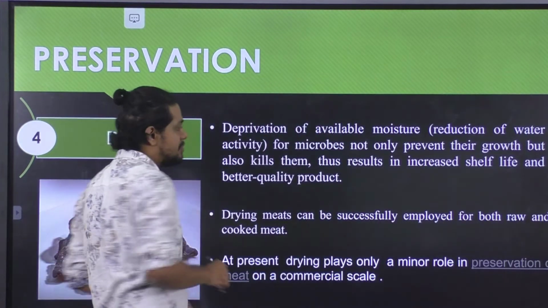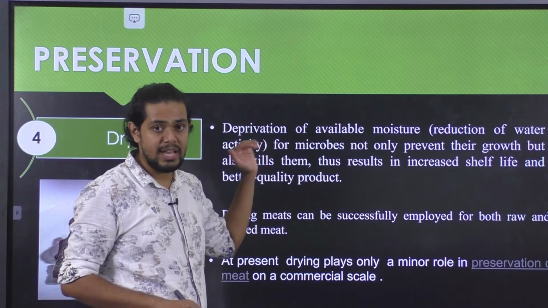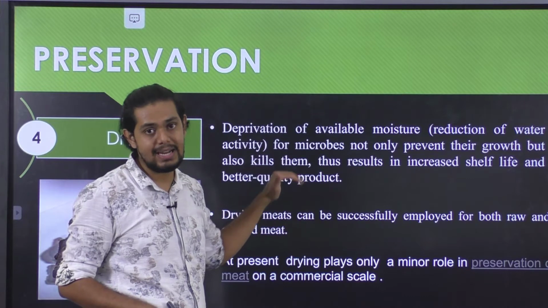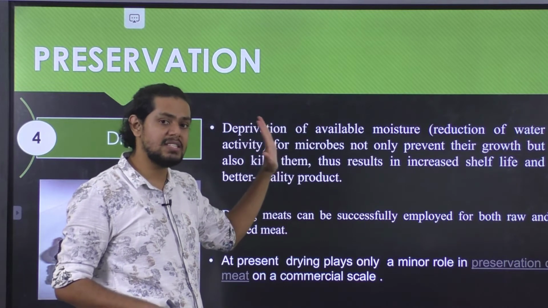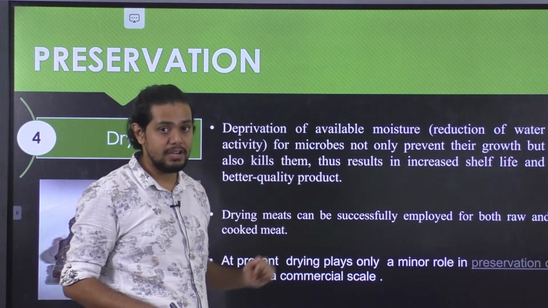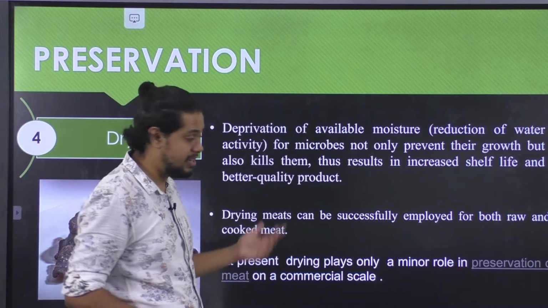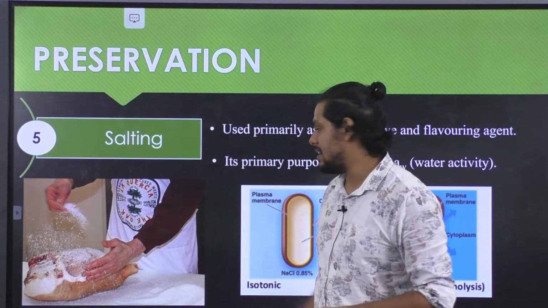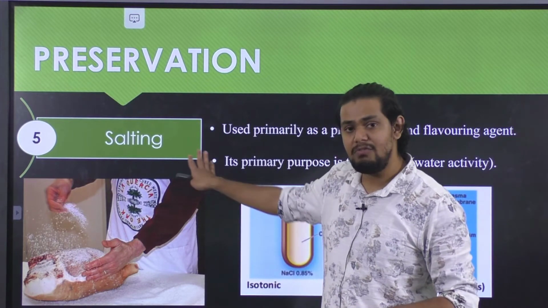So one thing that has to be remembered here is that drying will effectively bring down the available moisture content as well as the water activity, thus ensuring that there is no microbial growth or survival in the meat as well as meat products. So this was about drying as an important technique. The next thing we have is salting.